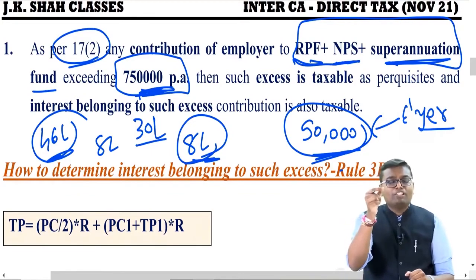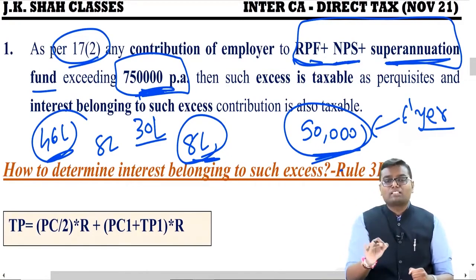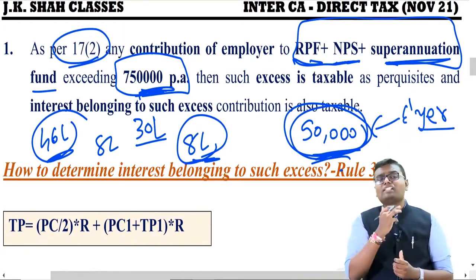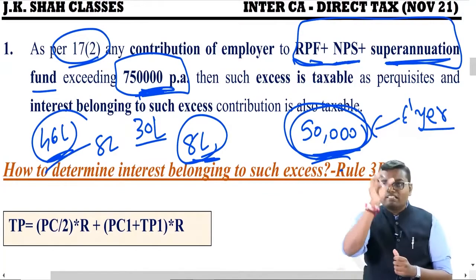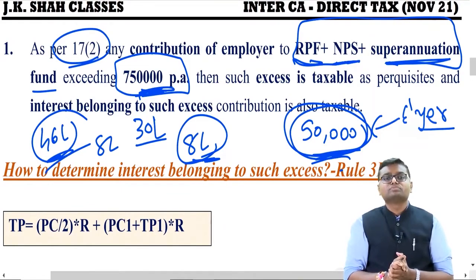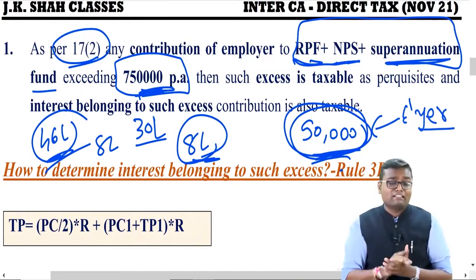But the only question was how to identify how much interest belongs to this 50,000. Because the total interest that you get is on this 46 lakh, which is opening balance plus your own contribution plus employer contribution. And from that, only the interest on the 50,000 rupees is taxable.